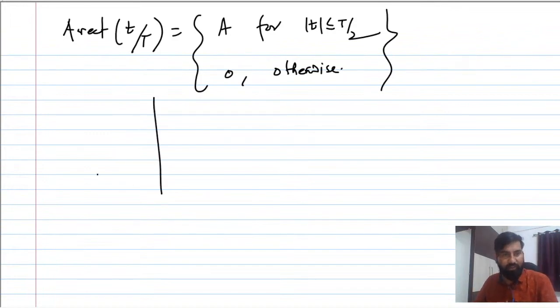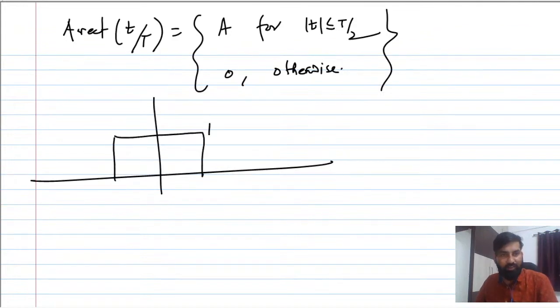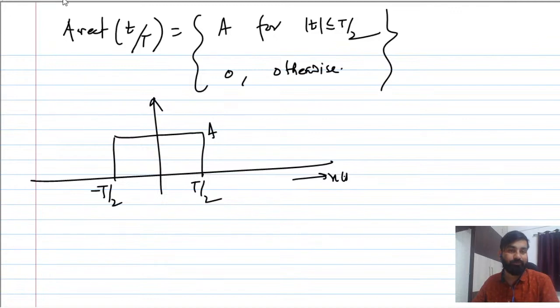So we can graphically show this. It is A for t between -T/2 and T/2, and this axis is time. So A rect(t/T) is nothing but A for |t| less than or equal to T/2. What is the width here?